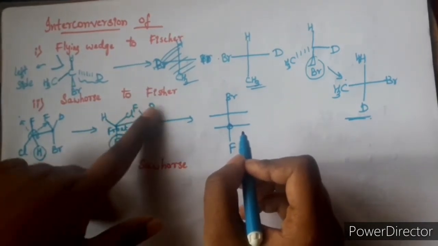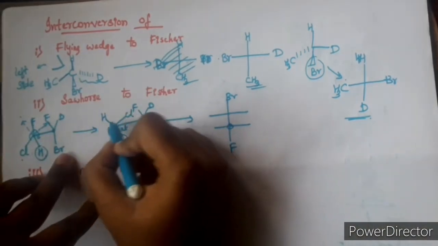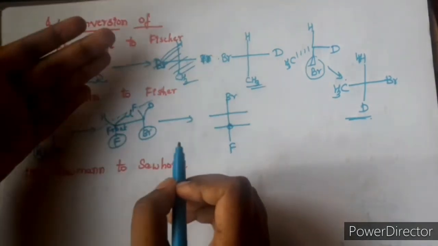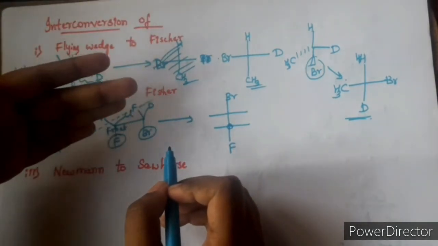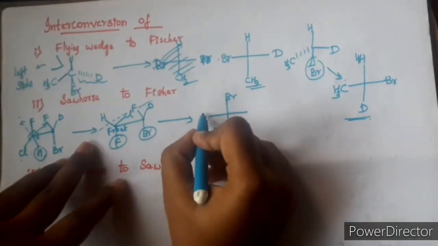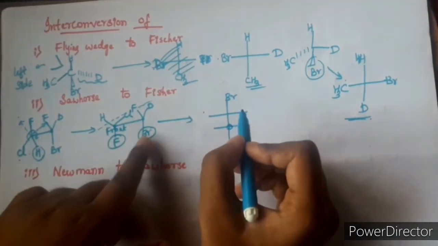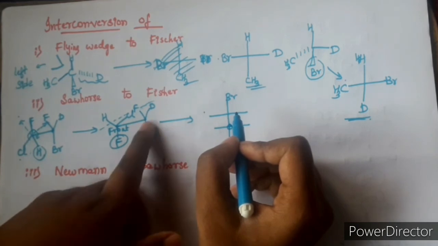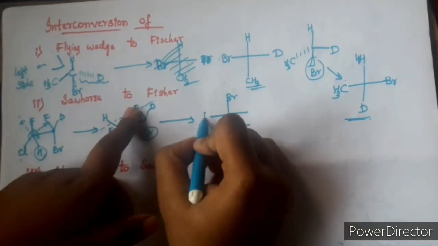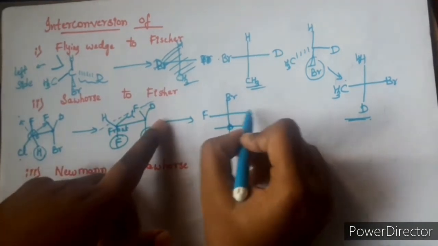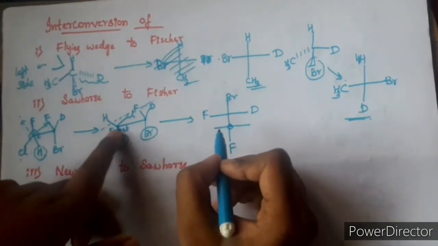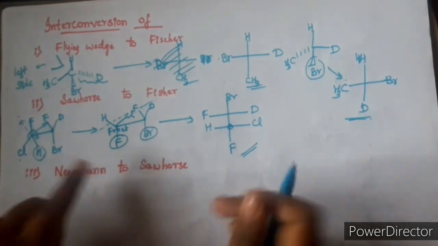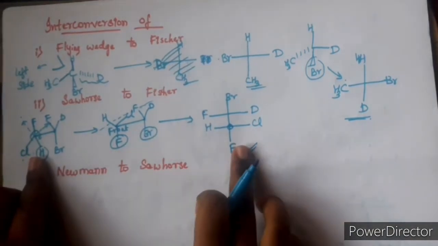Now these groups I will write by just imagining a line. Whatever groups are placed on the left side of the line will be written on the left side. So on this carbon atom, I already wrote the bromine atom; the left side is fluorine and the right side is deuterium, and here the left side is hydrogen and the right side is chlorine. This is how you convert a Sawhorse projection into a Fischer projection.